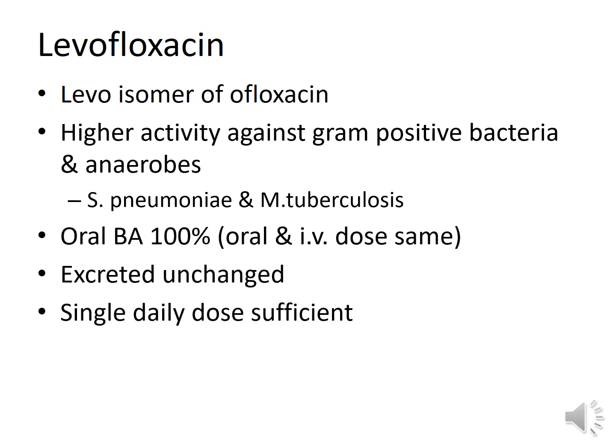It has oral bioavailability of 100%, and as a result, oral dose and intravenous dose of levofloxacin are both similar. This drug is also excreted unchanged from the kidney, and thus doses need to be reduced in kidney failure, and as it is a longer acting drug, a single daily dose is sufficient.